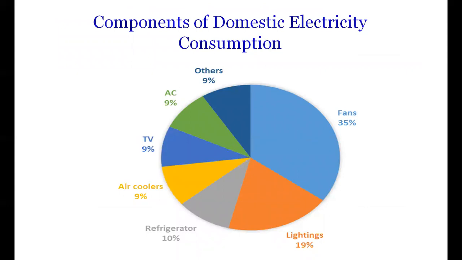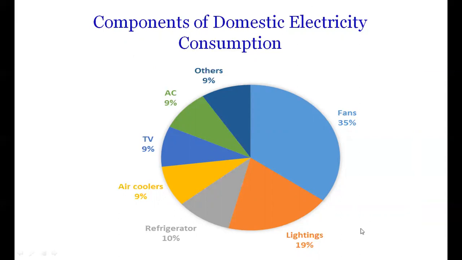Then, for energy conservation or to reduce the energy bill, you have to know the main components of domestic electricity consumption. Normally in the domestic sector, most of the energy is consumed by fans and lights.